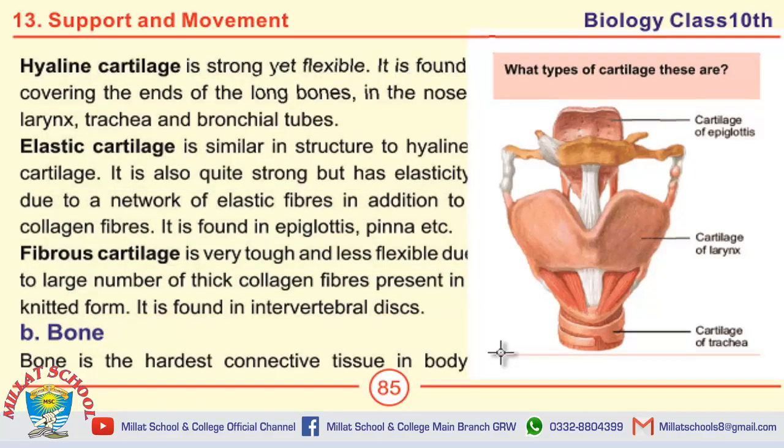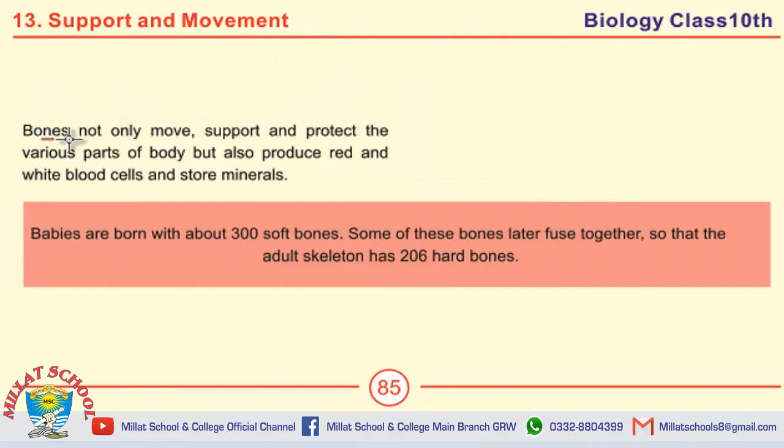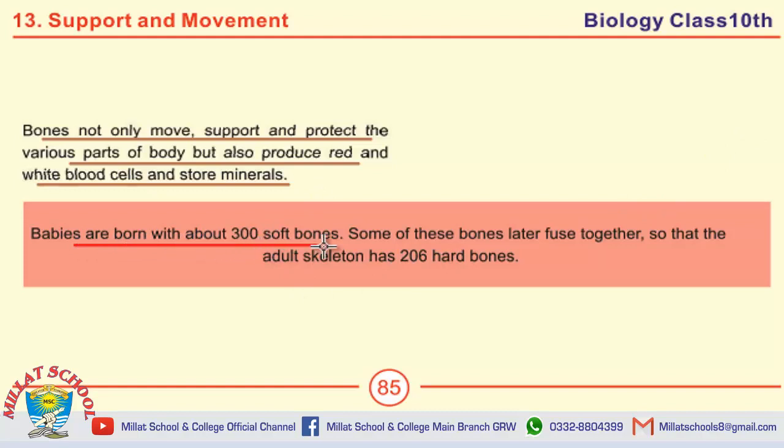Now we are studying the topic of bone. Define bone. First short question: bone is the hardest connective tissue in body. Bones not only move, support and protect the various parts of body but also produce red and white blood cells and store minerals. Definition of bone. Moving towards MCQs. Babies are born with about 300 soft bones. The last MCQ on this page: adult skeleton has 206 hard bones.